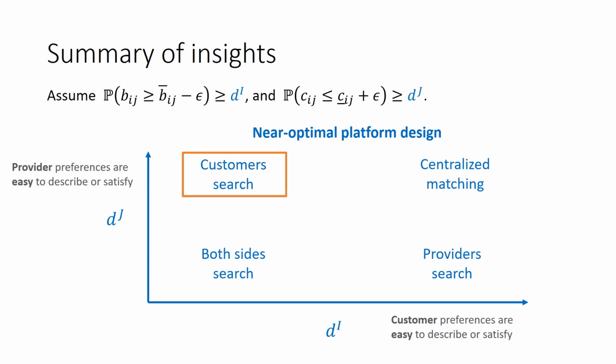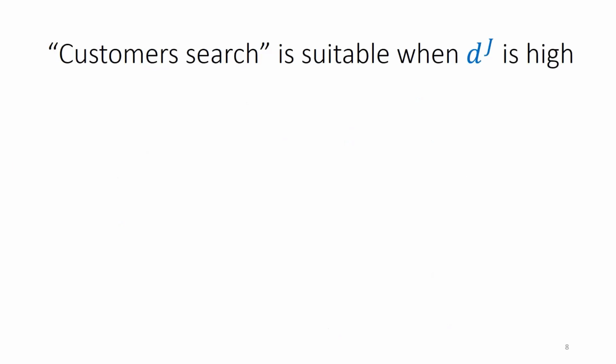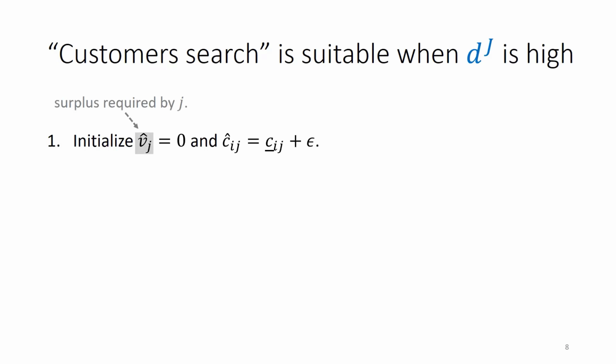Now, let's show why customer search is a good design when provider preferences are easy to describe or satisfy. We'll define a matchmaking protocol representing customer search and show that it is suitable when the parameter dj is high. In this protocol, we first initialize certain quantities where v hat corresponds to the surplus required by each provider to obtain his service, and c hat is a customer's estimated cost. This estimated cost is based on the lower support, so it's an optimistic estimate.